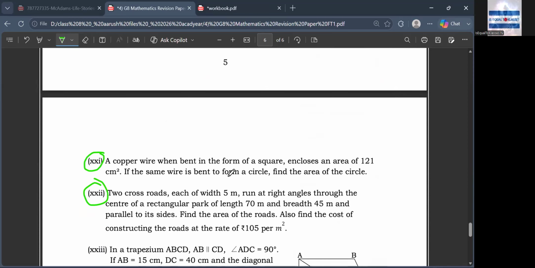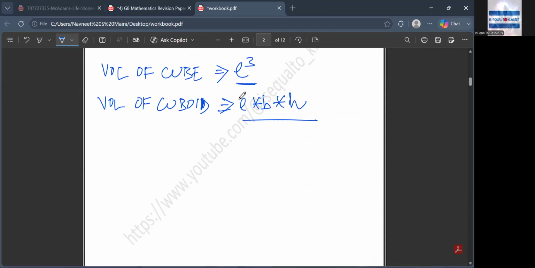Sir, have you understood what I have told you? That is important: L cube for a cube, and for a cuboid it is length into breadth into height. When you are doing this, either all of them are in meter or everything is in centimeter.